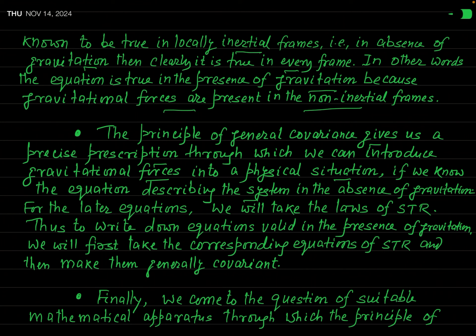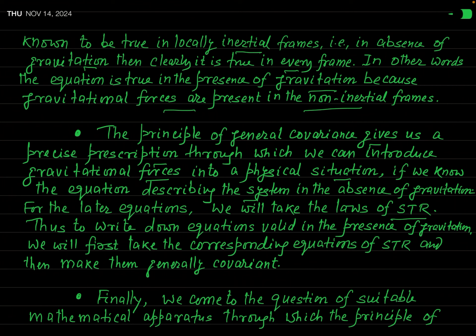Because for the earlier equation, that is in the absence of gravitation, we will take the laws of the special theory of relativity, because the special theory of relativity is successful in explaining the laws in the absence of gravitation. So if your aim is to write an equation in covariant form, you have to take the equation on the basis of the special theory of relativity.